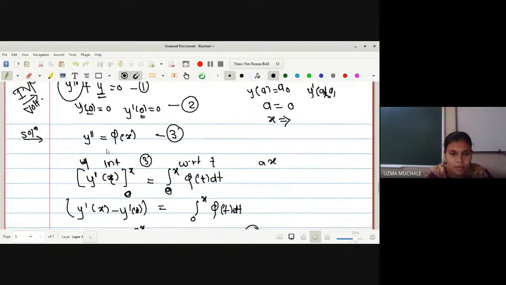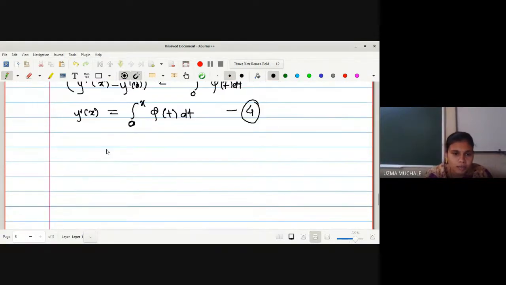So for finding the value of y, we can integrate equation 4 once again with respect to t within the limit a to x. After integration of this, again I will write directly, it is y of t within the limit a to x. What is a in this case? It is 0.